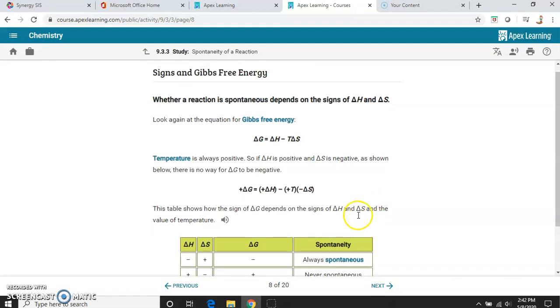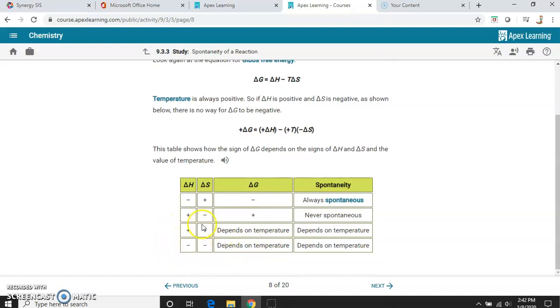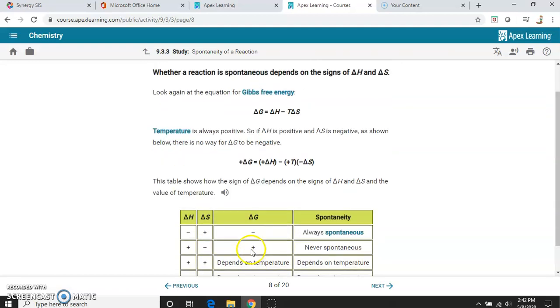So it starts going into this in the next few, I'm going to show you before they start calculating towards the end, but they start giving you, if you have a negative change of H, but a positive change of S, it'll tell you always spontaneous. If you're positive, negative, it'll be never spontaneous. And then these two, when they're both the same sign, it really depends on the temperature. Temperature is always a positive factor, but if you have a high temperature or low temperature, it's going to determine what overall it will be. So temperature becomes important for reactions that may not always be spontaneous. Okay?